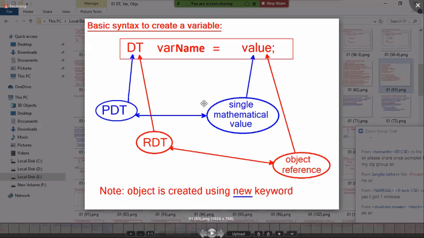If you have an idea of the statement, then I can launch a little more depth programming. So I completed 4 points: what is a variable, why a variable, how to create a variable, and the basic syntax to create a variable. In the syntax, what is the data type, what is the variable name, what is the value. Every point we have discussed. Now I am moving to one small example. First, let us try to understand with the primitive data types. After you get clarity on primitive data types, then we'll go for reference data types. Is it clear?